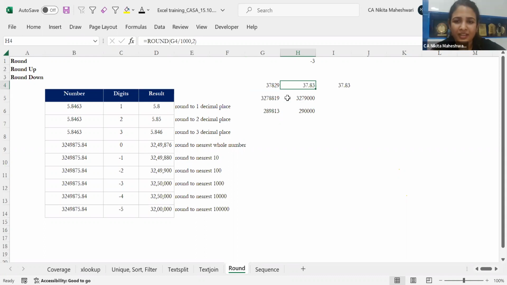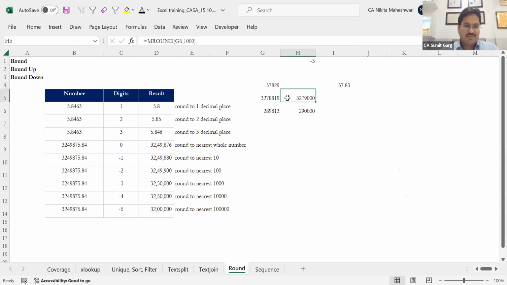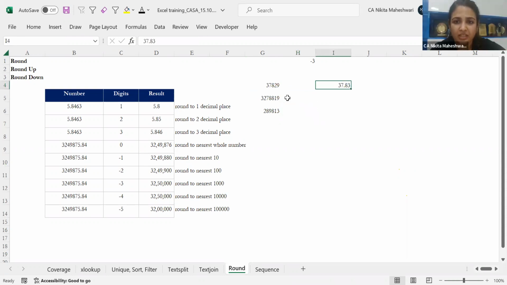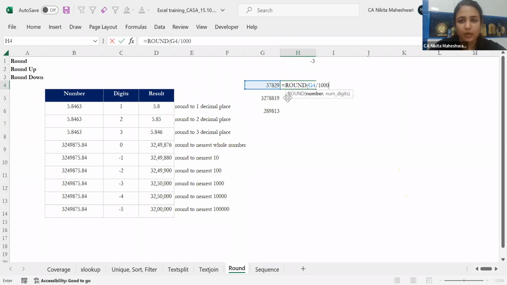Just to give the example that sir had mentioned here, if we want to achieve this, we'll change our approach a little bit. We'll go round this, divide by 1000, and the number of places I want is 2. Because I want 2 decimal places, this is how I can achieve it. My solution should cater to all the problems, whatever reporting we want to do. Since we want 2 decimal places in this case, rounded up to the next 1000th, that is why we are doing it in this fashion.